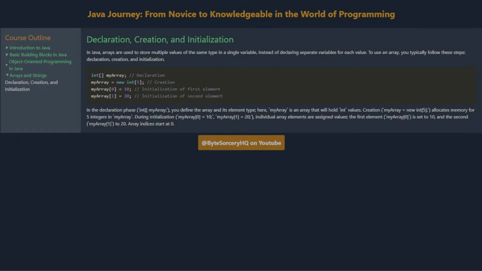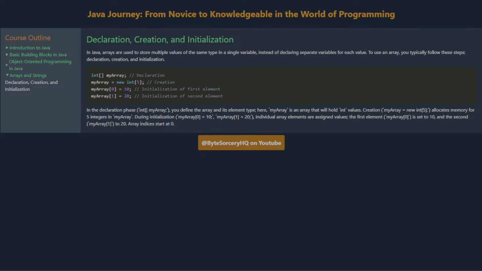Arrays: declaration, creation, and initialization. In Java, arrays are used to store multiple values of the same type in a single variable, instead of declaring separate variables for each value. To use an array, you typically follow these steps: declaration, creation, and initialization. In the declaration phase, int[] myArray, you define the array and its element type.